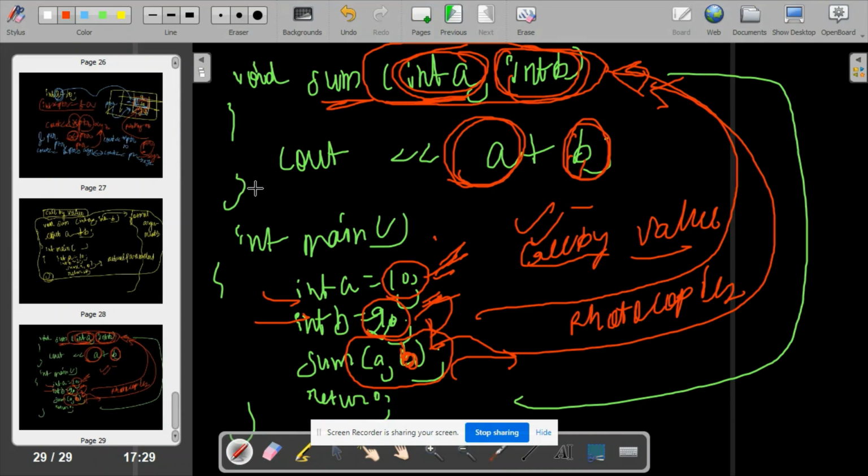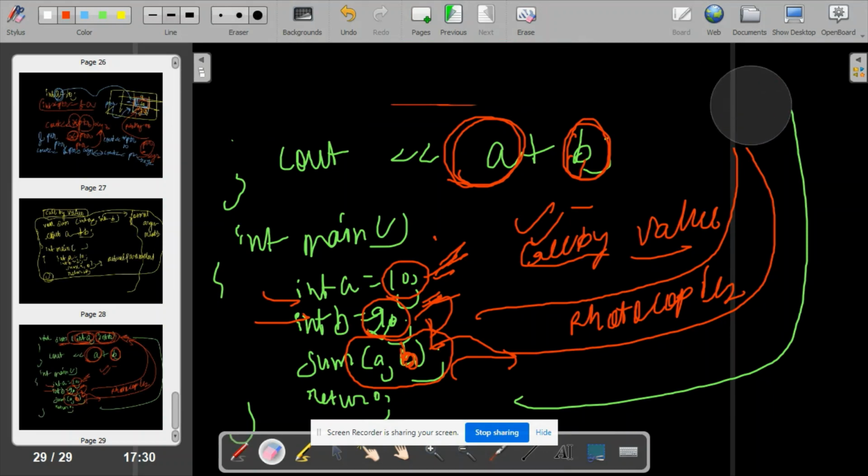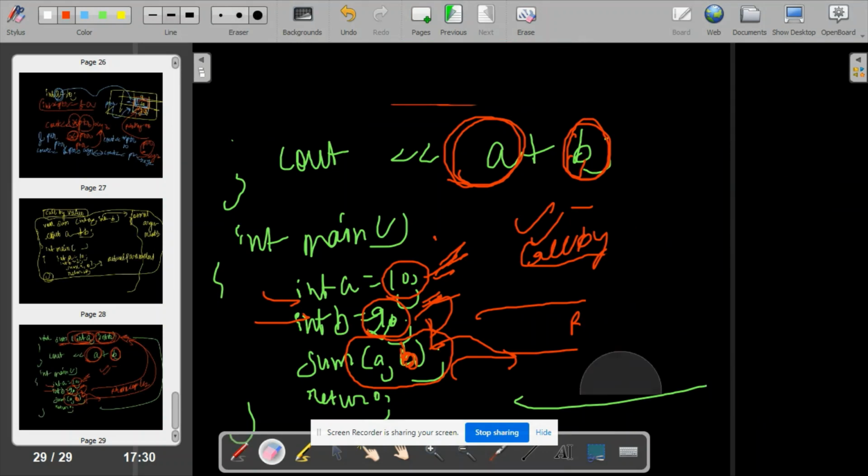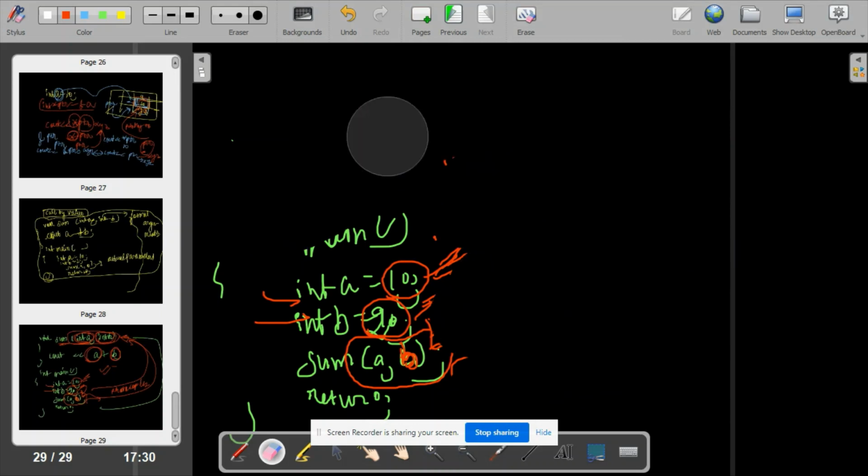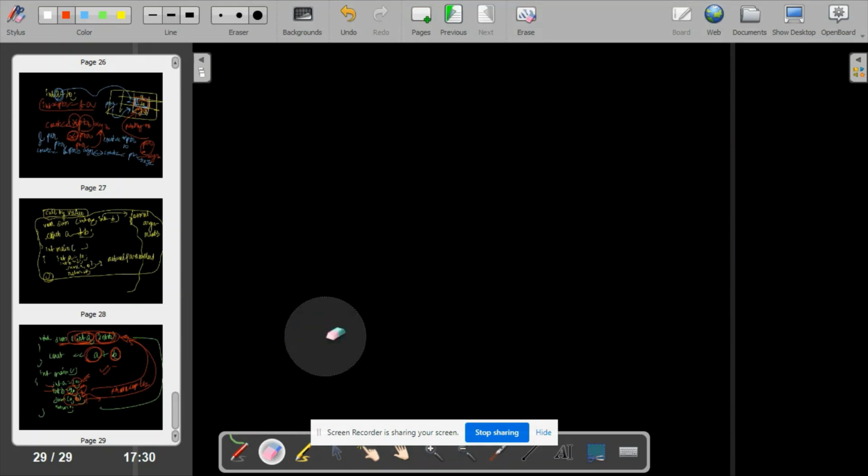At the last, I will give you a very good example to differentiate between call by value and call by reference. So call by value is the same way you used to do, nothing very special. Let us take call by reference.